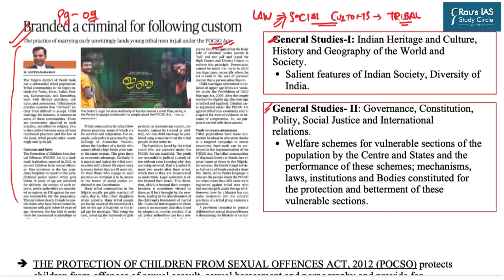And on the other hand, the legal aspects, the constitutional protection given to the tribal groupings are in the form to protect and preserve their customary laws, etc. So there are several tribal groupings which follow their customary principles of marriage, and they come in direct conflict with the general laws. That is why this topic falls under General Studies Paper 1 in the section of the salient features of Indian society, as well as General Studies Paper 2 in the section of social justice, where we talk about the welfare schemes for the vulnerable sections, mechanisms, laws dealing with these vulnerable sections, etc. So now let us look at a detailed discussion on this article.